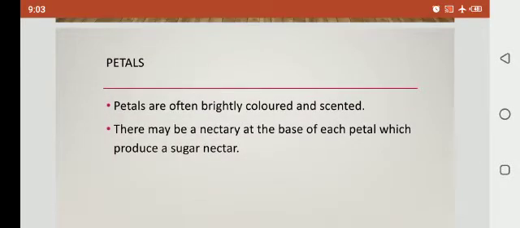Petals. Petals are often brightly colored and scented. There may be nectar at the base of each petal, which produces a sugary nectar.